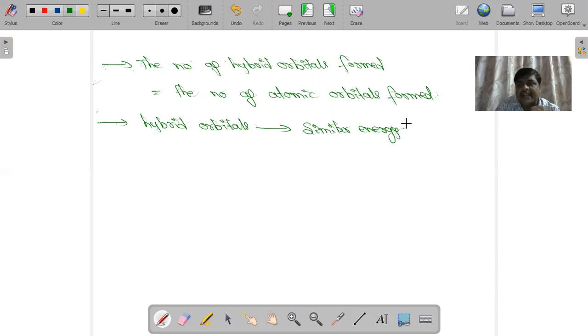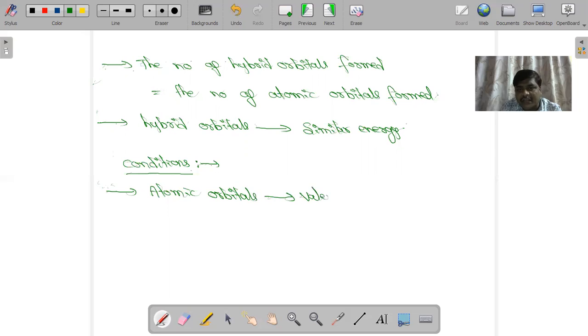So what are the necessary conditions for hybridization? The atomic orbitals which are present in the valence shell participate in hybridization.